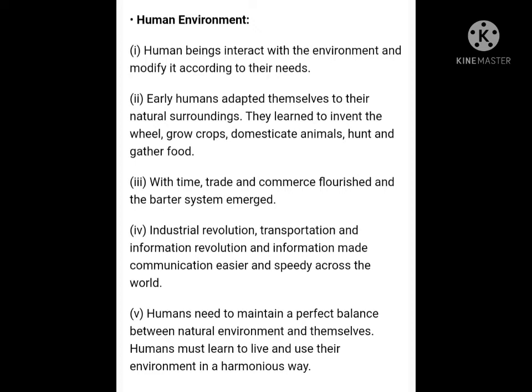The built environment consists of all the physical things which are created by humans, such as houses, factories, farms and transport networks. While the socio-cultural environment consists of family, religion, customs, education and beliefs of people who live in an area. These are the factors which help us to grow and to live within. Now, the impact of human beings on the environment.